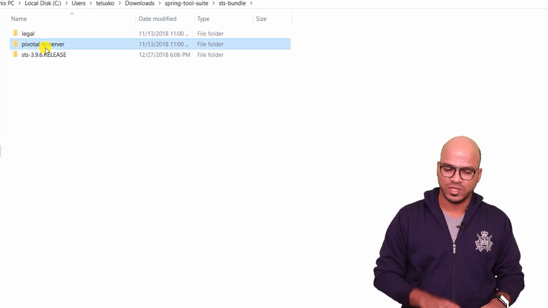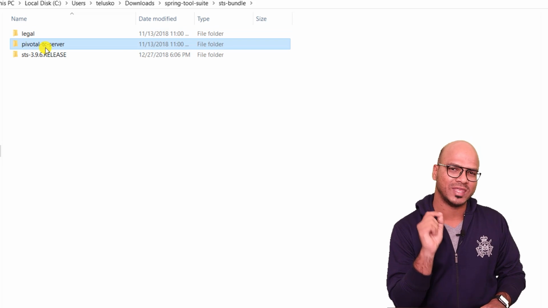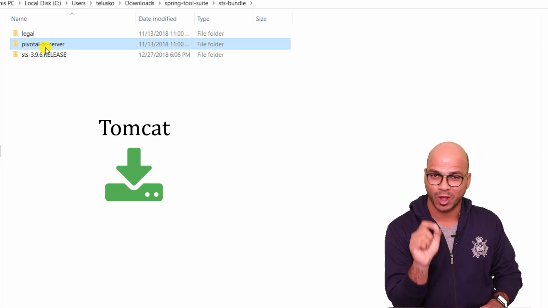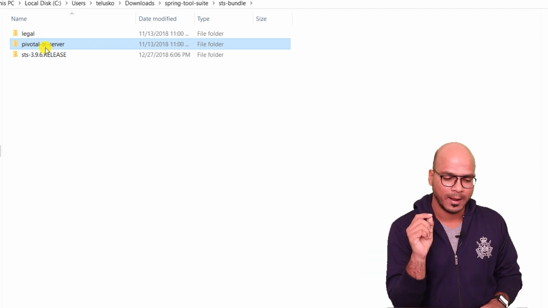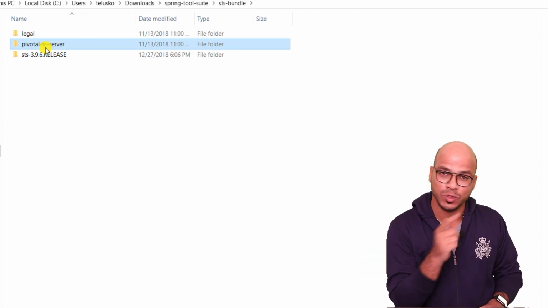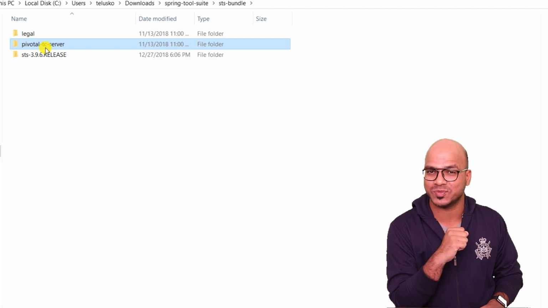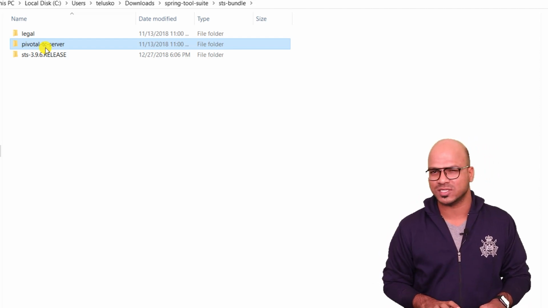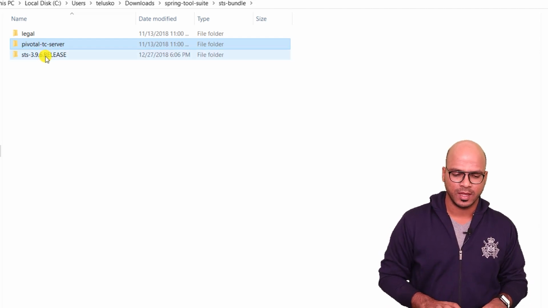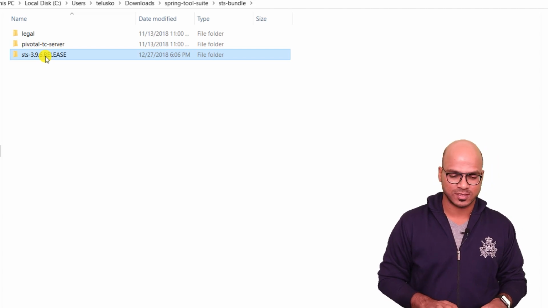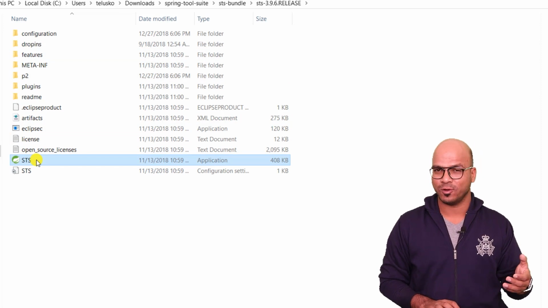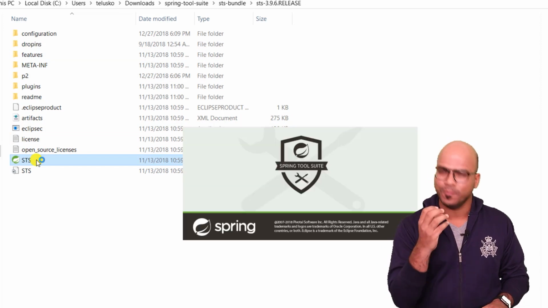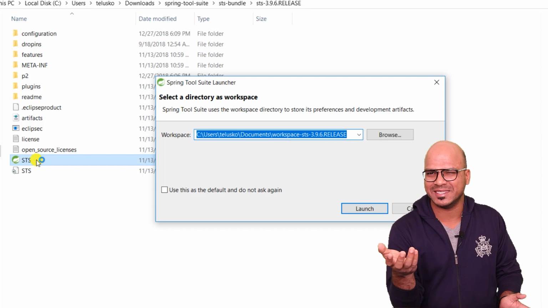Now it will give you this thing which is awesome, because when you work with Eclipse, you have to download Tomcat separately. That's what you do. And of course, Tomcat is not that heavy to download. But then Pivotal says, hey, when you are using STS, we will give you Tomcat as well. So it will give you Pivotal tc Server, which is pre-configured for this. And then we have STS as well. So let's double click on STS and we got STS here. And you can see that beautiful logo of it. Double click on this. It will open just like Eclipse because behind the scenes it is Eclipse, right?